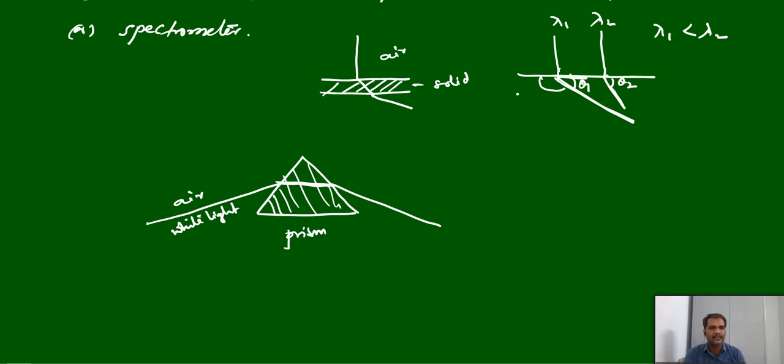Then you have to take the angle here. This should be theta 1 and this should be theta 2. In that case theta 1 is more than theta 2. I have taken the angle here.